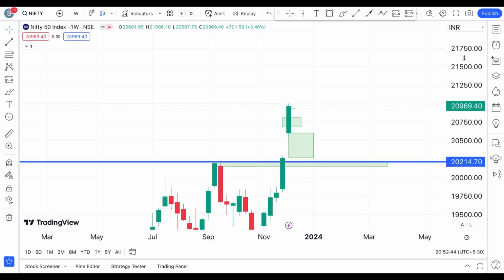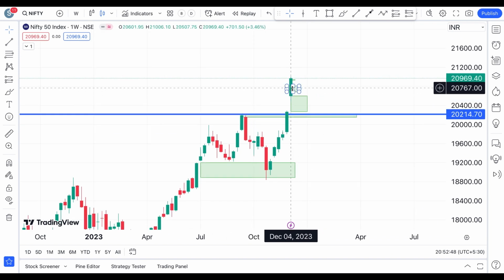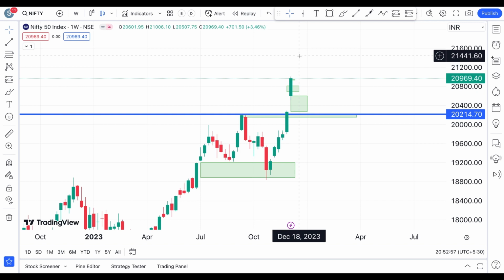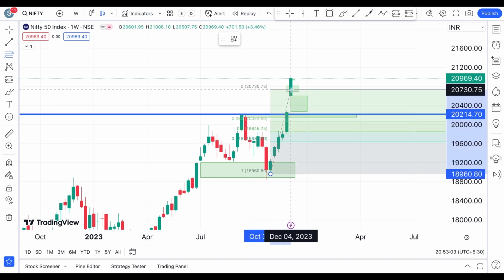Okay, so here on the weekly chart, on a monthly chart of course, it has given a green close, but it is at the support area. But on a weekly chart, the Nifty is clearly showing us that it is rallying towards the upside, and it is on a clear uptrend towards the upper levels.